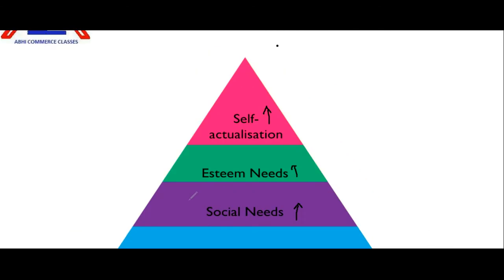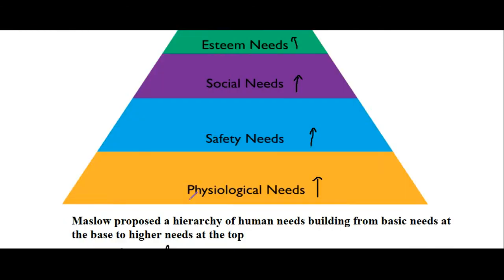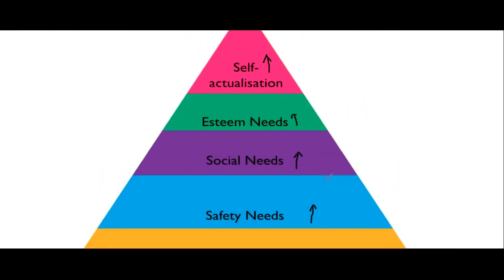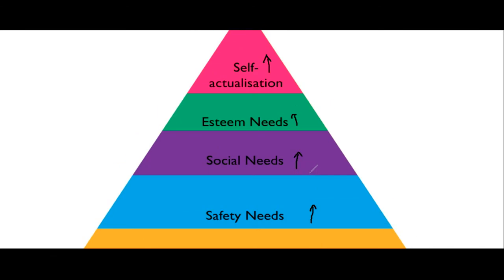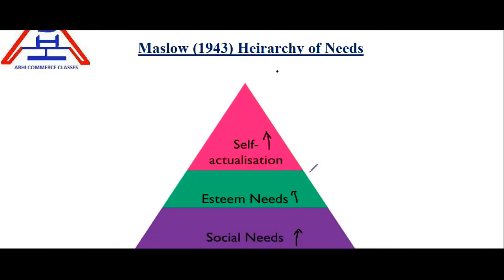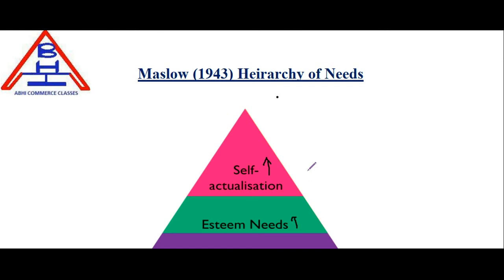So these are all the processes under which a person behaves, or you can say it shows the needs of a person which are related to each other. First the physiological needs should be fulfilled, then safety need, then social need, then esteem need, then self-actualization need. This is really a very useful theory given by Maslow in each and every aspect of life, and also at the organizational level.